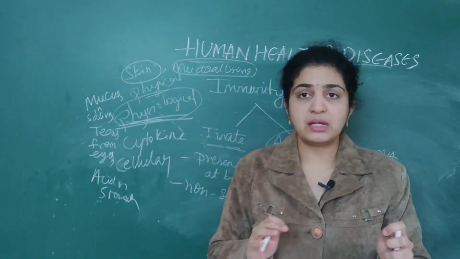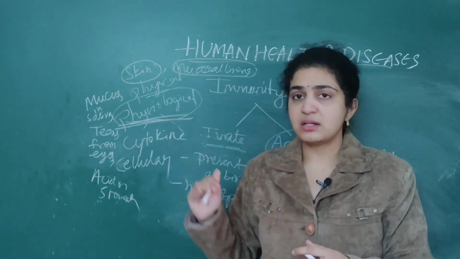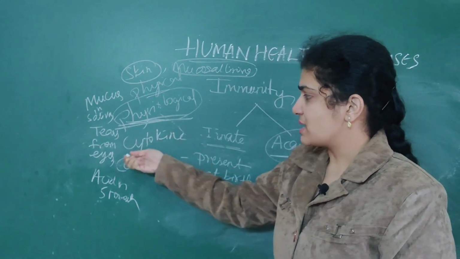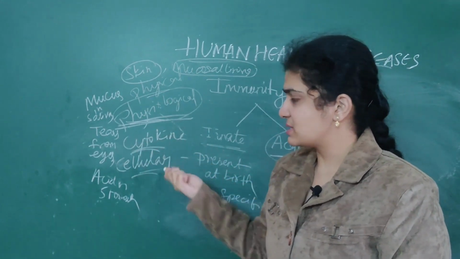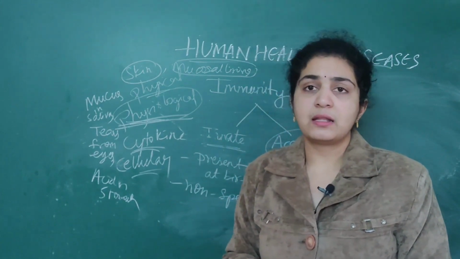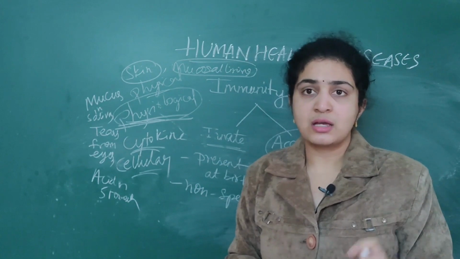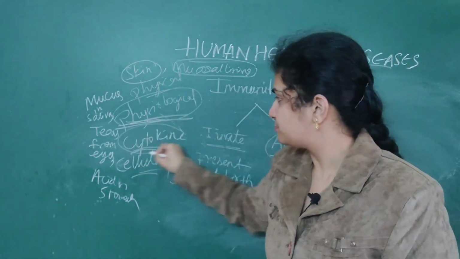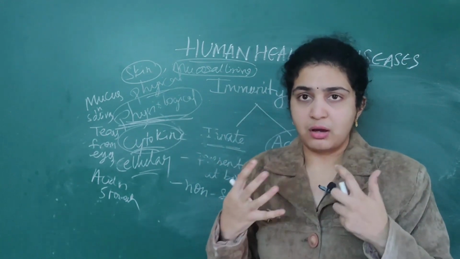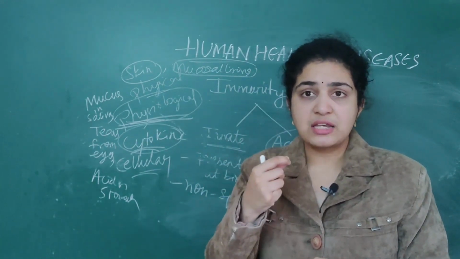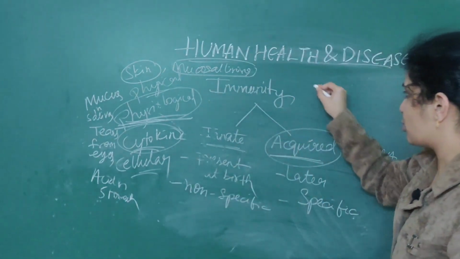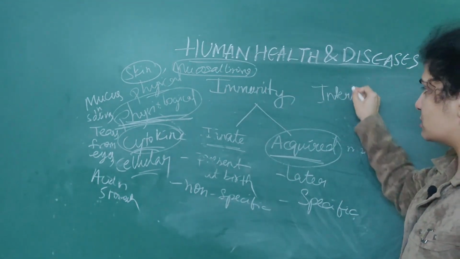I want you all to remember clearly the differences as well as the different related examples. So physical, physiological, and now cytokine as well as cellular. The cytokine barriers are the interferons from virus infected cells. See, suppose a virus infects our body, the virus infected cells will secrete a protein, that is interferons.